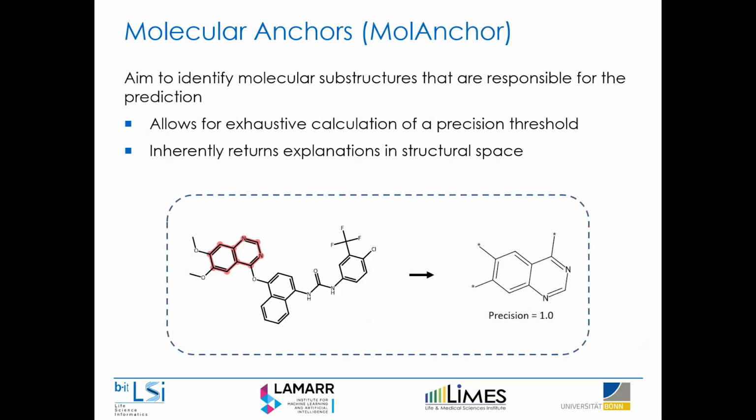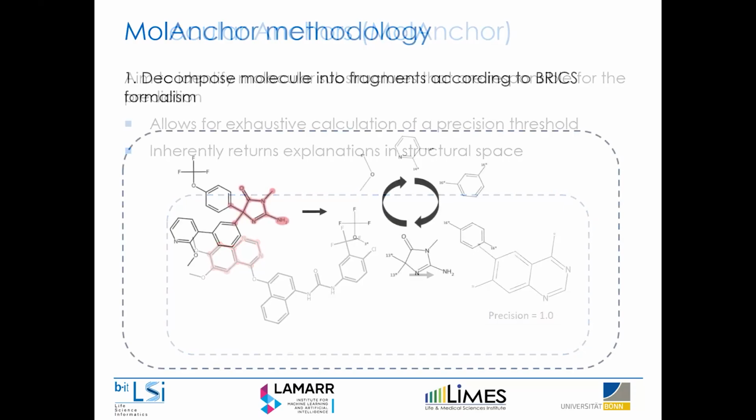So, for example, if this was a predicted molecule, we could identify this benzodiazine substructure, which I've highlighted in red, to be solely responsible for this given prediction. This approach has a few advantages by basically constraining the possible search space of rules to a few relevant chemical substructure combinations. We can calculate this precision threshold exhaustively, and we can immediately return explanations in the form of chemical substructures, which increases the interpretability.